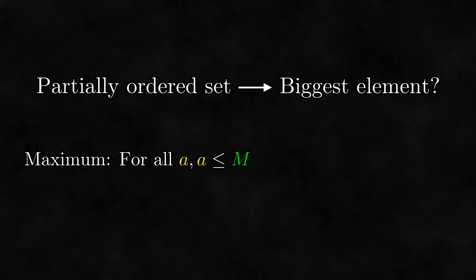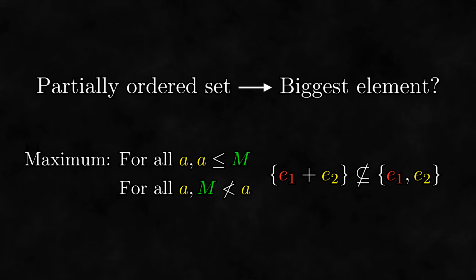For example, going back to when we were proving that every vector space has a basis, in 2D space we might end up with the basis E1, E2. However, the set containing just E1 plus E2 is not a subset of this basis. Thus, bases are not maximum linearly independent sets. Instead, what we know is that we can't make any linearly independent set that's bigger than this one. The definition is slightly different, but this is the kind of thing that Zorn's lemma gives us.